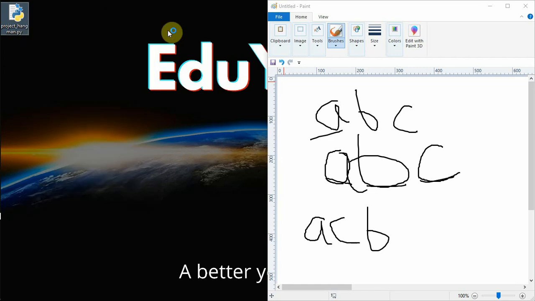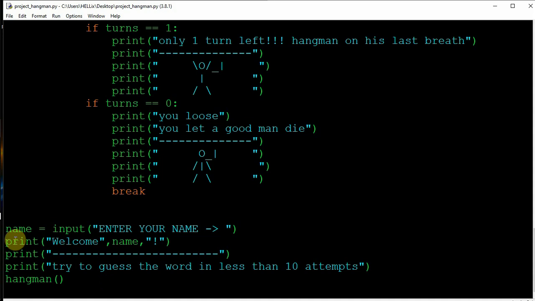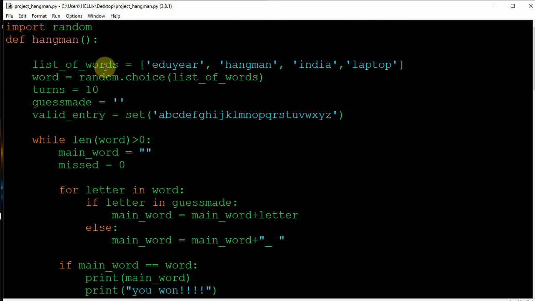I'll go on with the explanation of the game again so that you can understand once again. So first thing, we took an input from the user for his name. Then we gave a welcome message to the user. Then we told the user that he needs to guess the word in less than 10 attempts. Then I'm calling the hangman function. In the beginning of the program, I am importing a random module to be more precise.